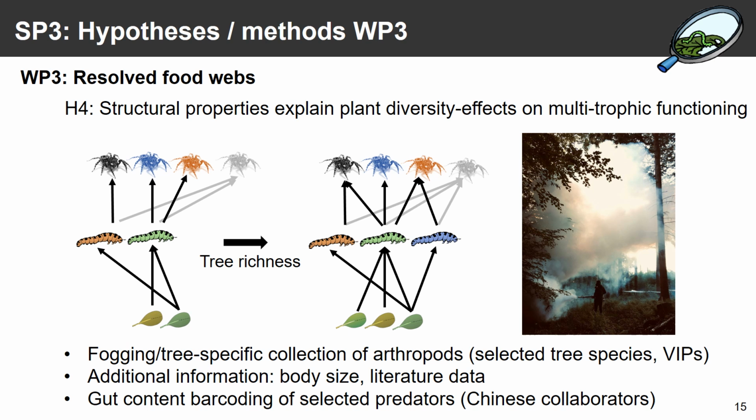To collect these, we're going to use fogging or other tree-specific collection of arthropods on selected tree species in the VIP plots. We're also going to use additional information such as body size or literature data to get these higher trophic links here. But more importantly, we're going to use gut content barcoding of selected predators, and this will be done by our Chinese collaborators.